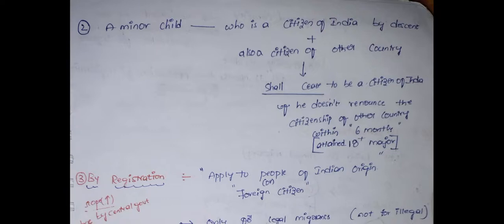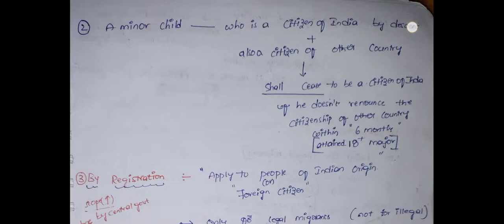If a minor child who is a citizen of India by descent is also a citizen of another country, then when he attains 18 years of age, within 6 months he must renounce the foreign citizenship. If he fails to renounce the foreign citizenship, his Indian citizenship will cease.